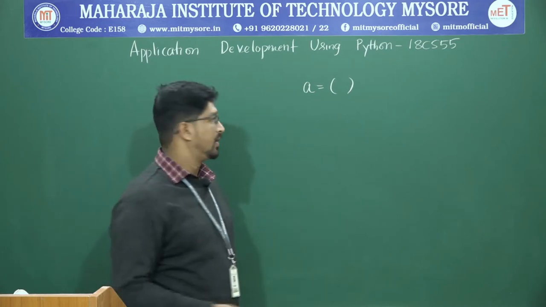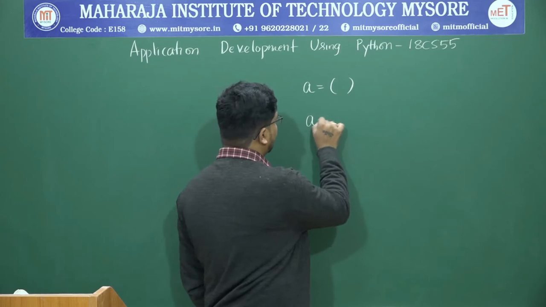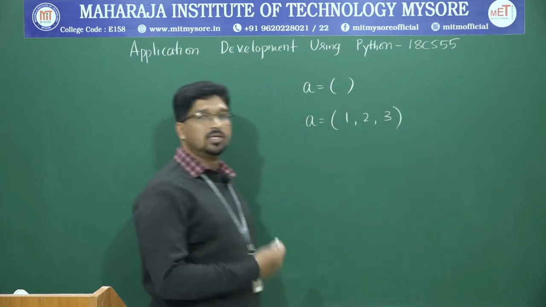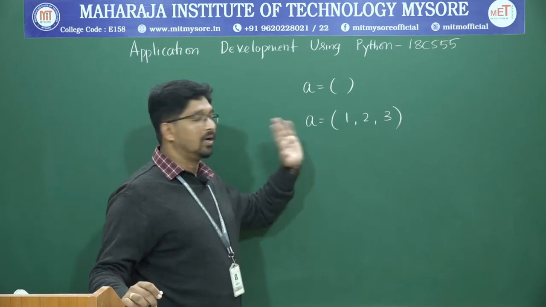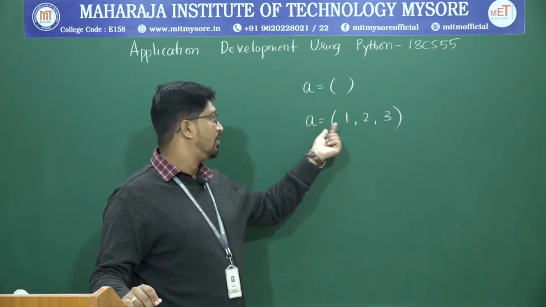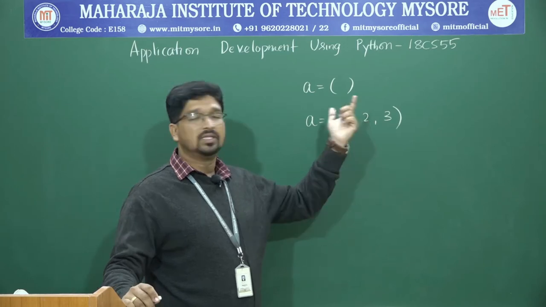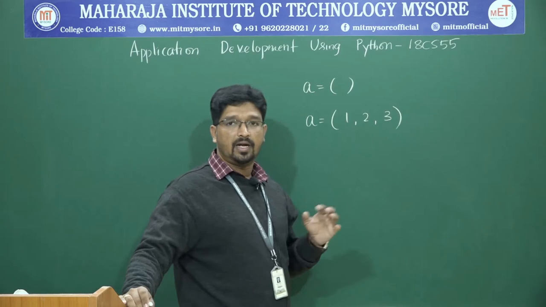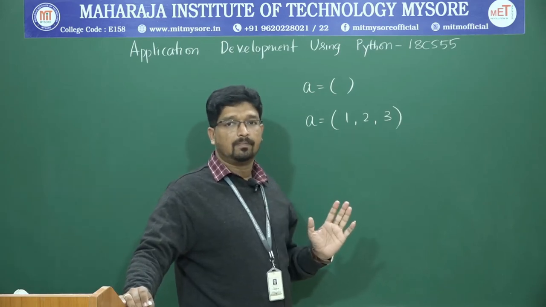Let us say A is equal to (1, 2, 3). So this is how I write a tuple. A is a tuple now, consisting of 3 elements, 1, 2, 3. The elements are separated by commas.